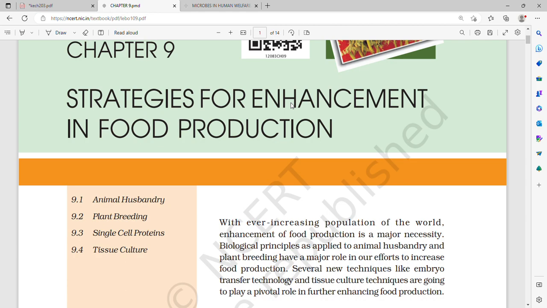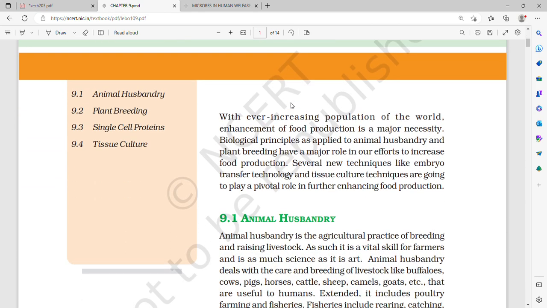So last time we did the animal husbandry part of strategies for enhancement in food production. Let's revise fast and then we'll move to the plant breeding part. With ever increasing population, enhancement of food production is a major necessity.